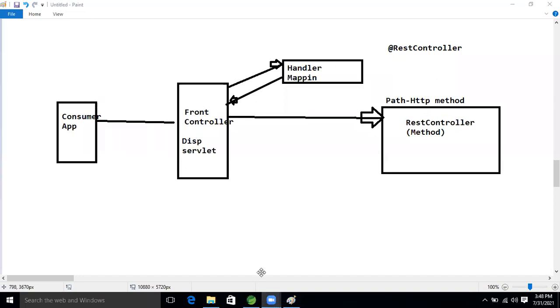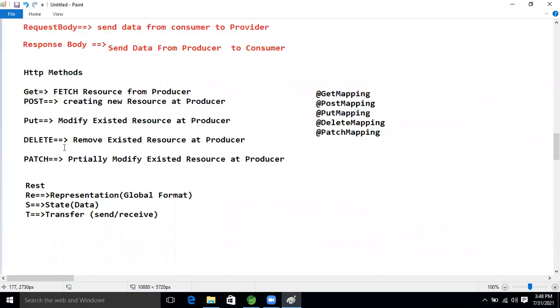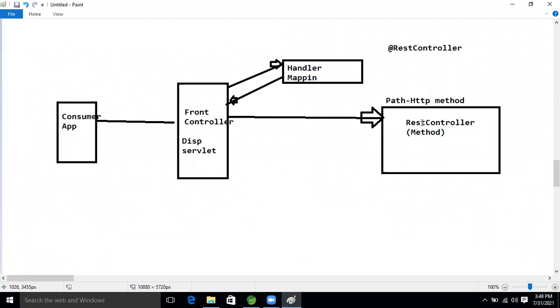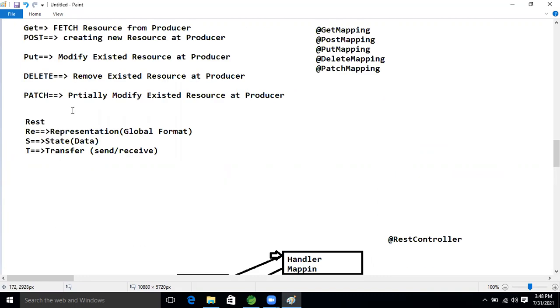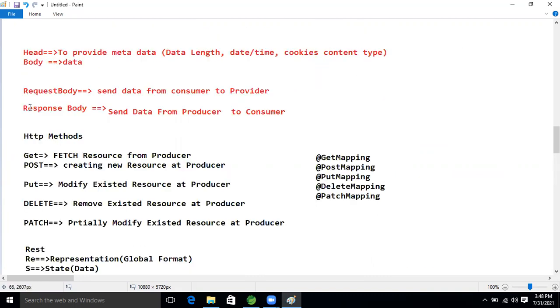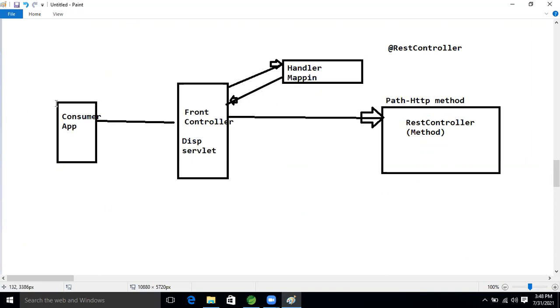Okay, guys. So now let's see that. Here the REST controller methodology is there. Then what will happen now, guys? The producer, if the producer wants to send the data to whom? Our consumer. So which object will we use now? The response body, right? Come on.